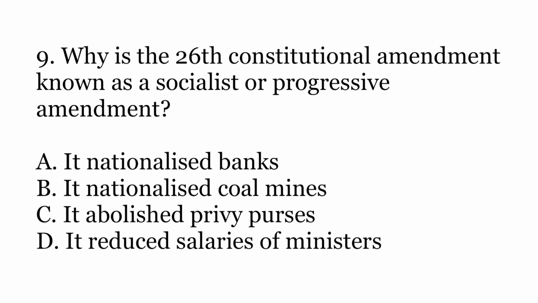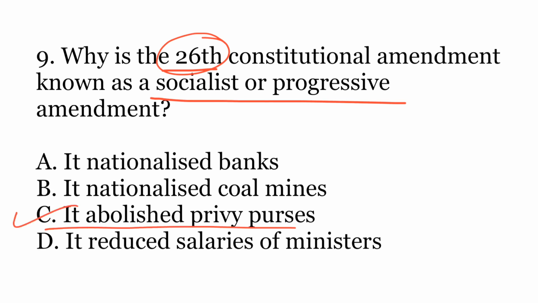Ninth question, why is the 26th constitutional amendment known as socialist or progressive amendment? So 26th amendment, you should know what is there in 26th amendment, only then you can answer this question. The options are A. It nationalized banks, B. It nationalized coal mines, C. It abolished privy purses, or D. It reduced salaries of ministers. So the correct option is C. It abolished the privy purses.